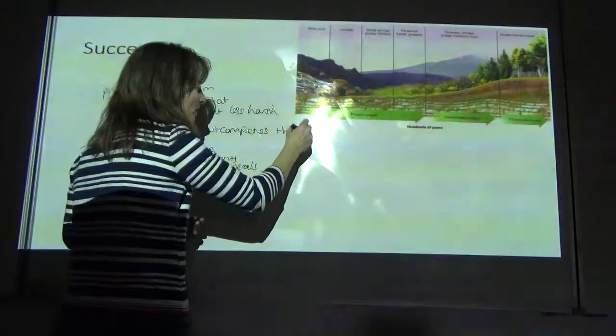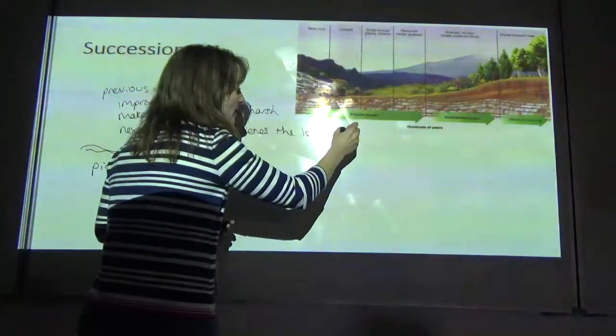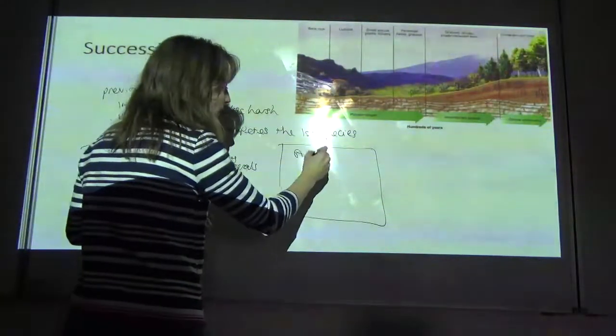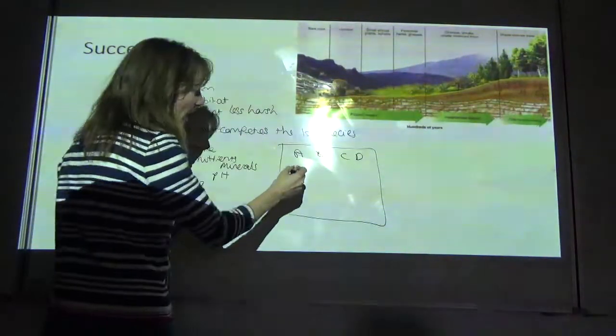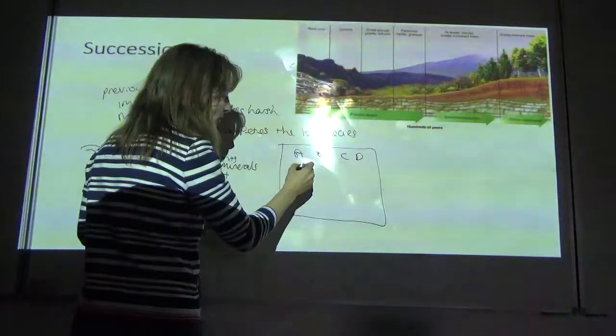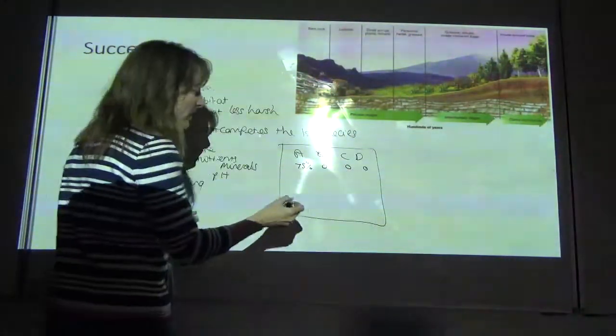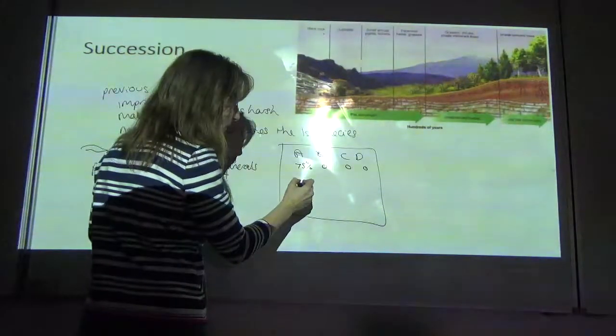And you can see that in a table if you had organisms A, B, C and D, and you found that A was abundant, occupying 75%, and B was 0, C was 0, D was 0, and then A fell to say 10%.